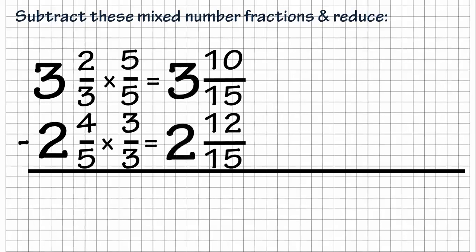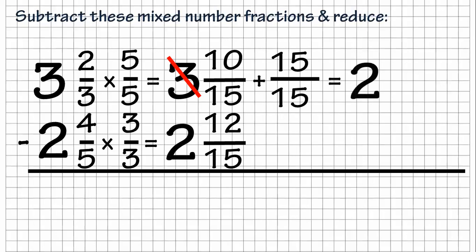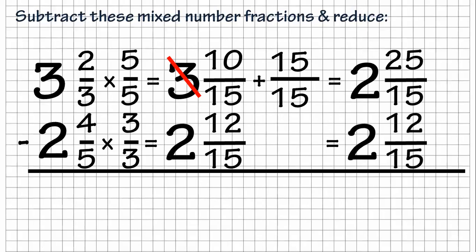As I'm working through it, now I know I need to borrow, so I borrow from the 3, I make it a 2, and I add 15 to the 10, and that's going to give me 2 and 25/15 minus 2 and 12/15. Once I do the math here, that's going to give me 13/15, and then 2 minus 2 is 0. So it just goes away.